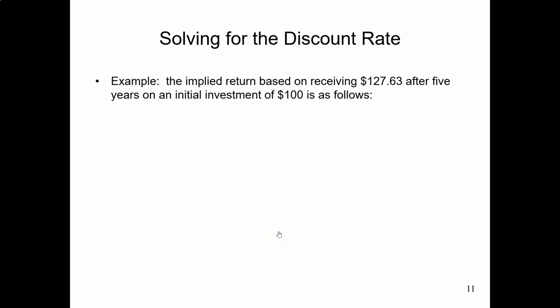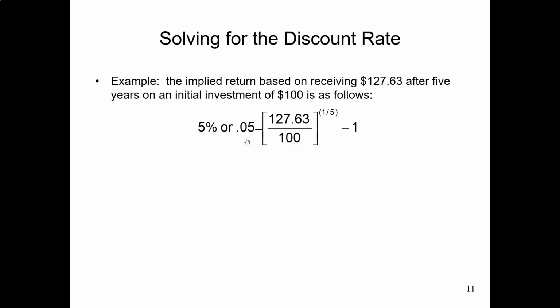In the previous example, we considered you can save $100 in the bank. After 5 years, you will receive $127.63. Now we can use this future value, the present value, and the number of periods for this cash flow to back out the discount rate.